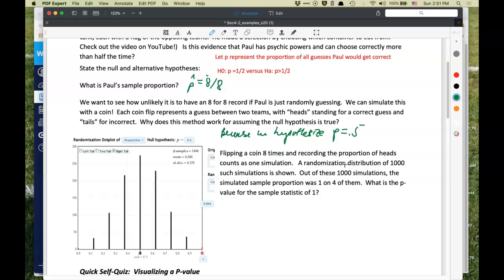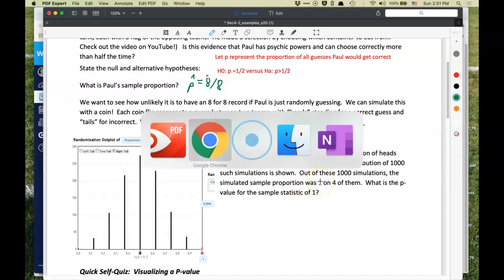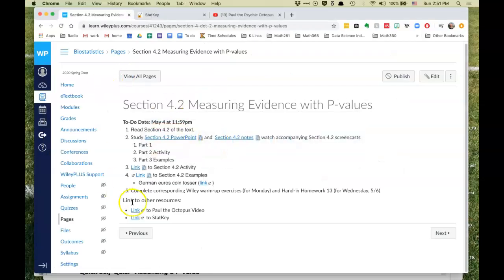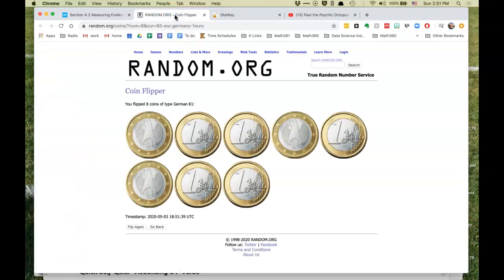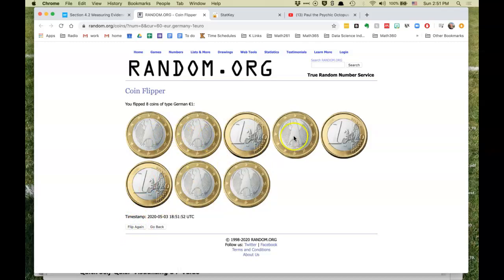Now before we look at the simulation here, I want to invite you to click on the link to the German Euros coin tosser. I figured since it's a German octopus we could use that. If you click there, it should open up random.org with the coin flipper. Usually you could choose the type of coin, but I've already chosen. So let me go ahead and flip. And what I've got is 1, 2, 3, 4, 5 out of 8 correct.